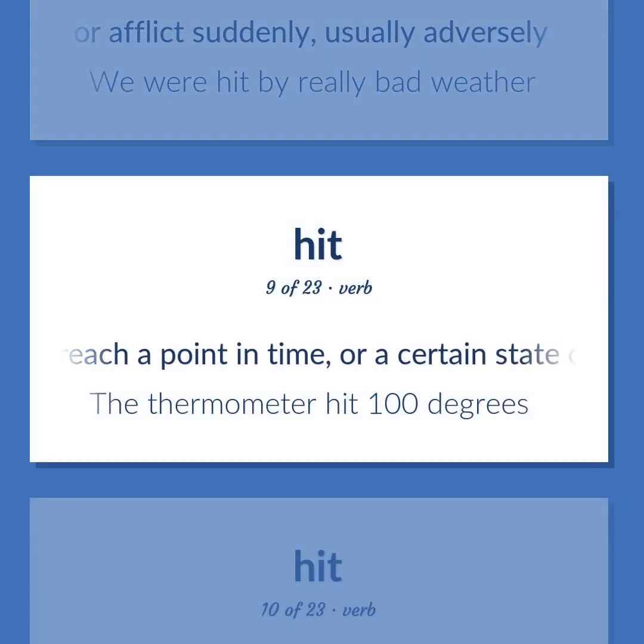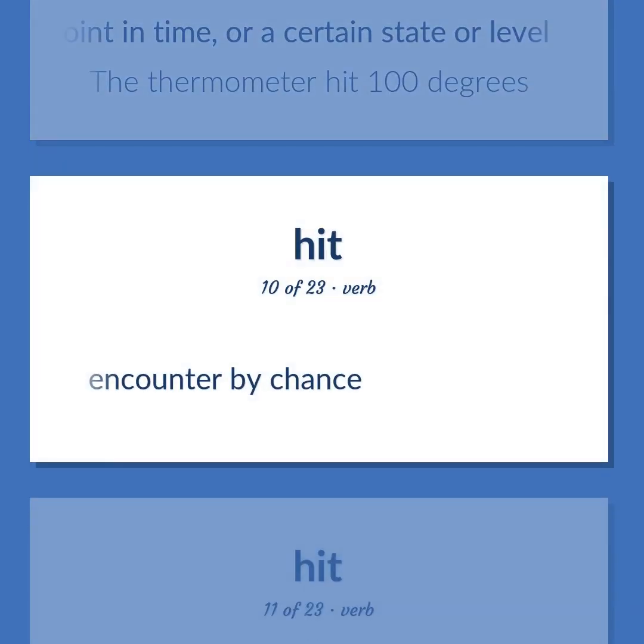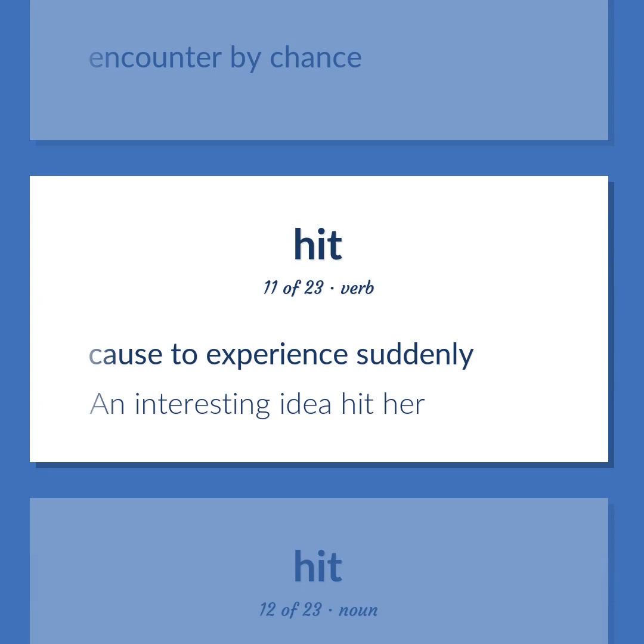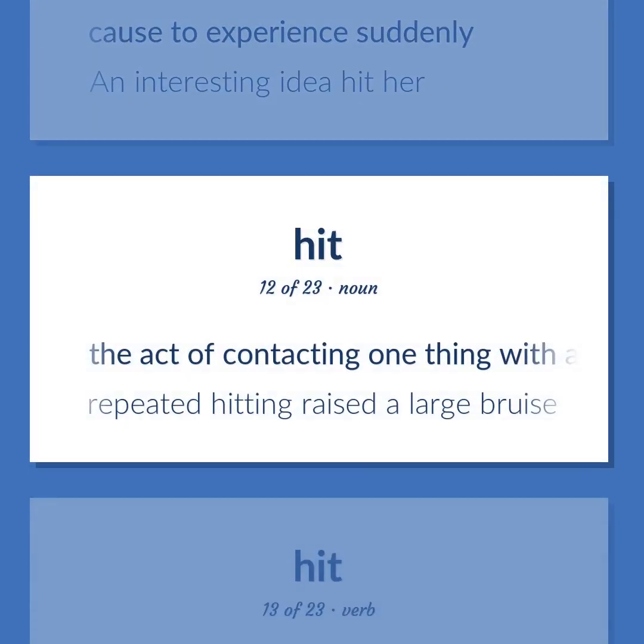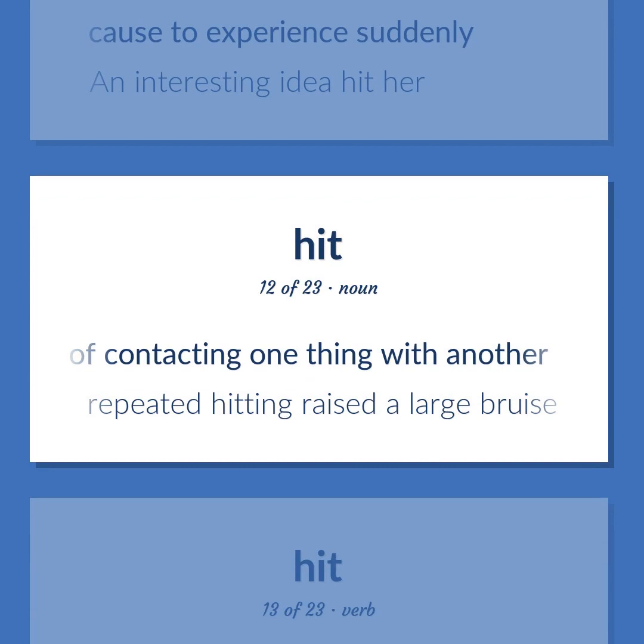Reach a point in time, or a certain state or level. The thermometer hit 100 degrees. Encounter by chance. Cause to experience suddenly. An interesting idea hit her. The act of contacting one thing with another.